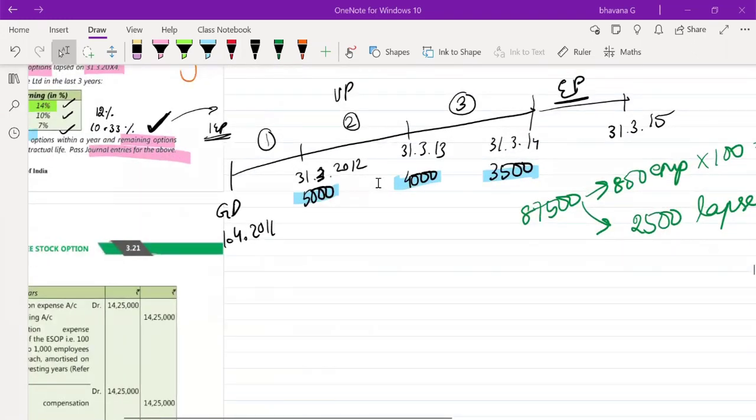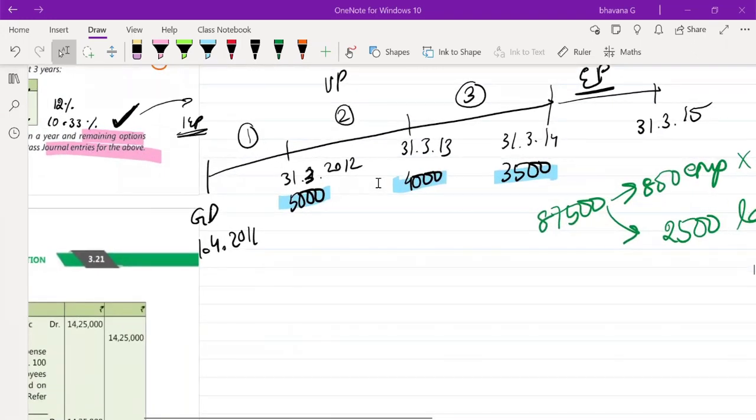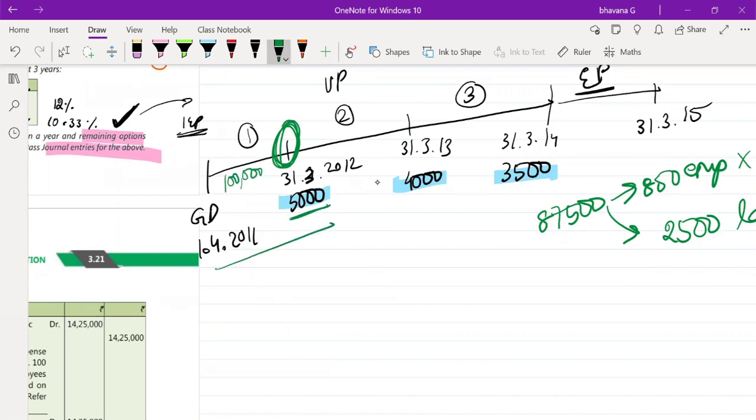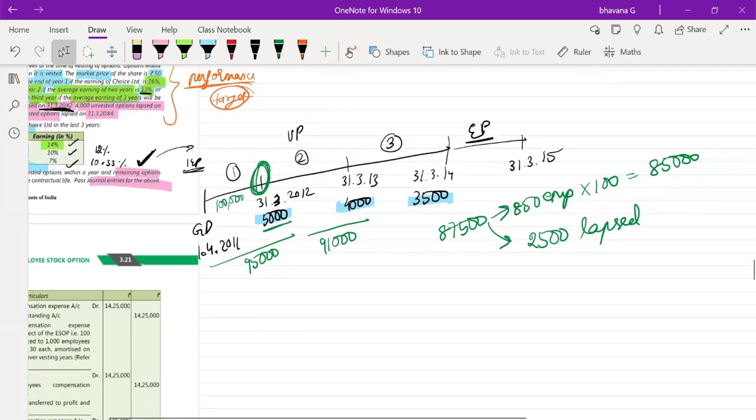So here you have to see in the first year for how many options you will create ECE. ECE is usually created only at the year end. Okay, so employee compensation expense is created only by the year end. Totally you had 1 lakh options at the start, but by the year end 5,000 options had lapsed. So for the first year you have to create for 95,000 employees. For the second year, how many employees? 95,000 minus 4,000, which is 91,000 employees. And for the third year, 91,000 minus 3,500, which is 87,500 employees.